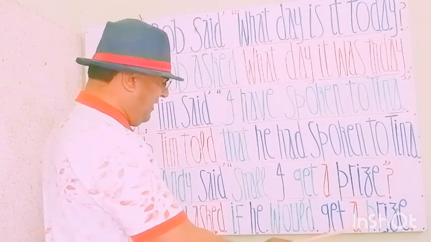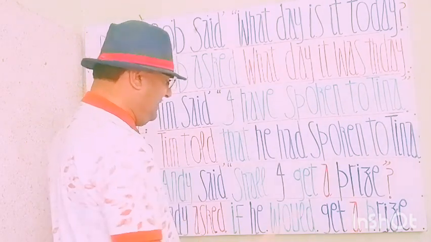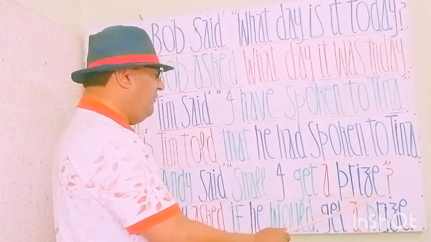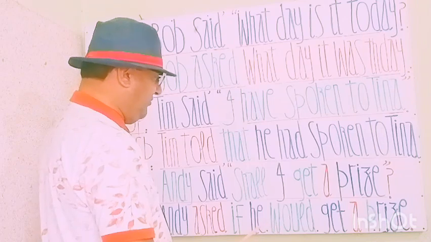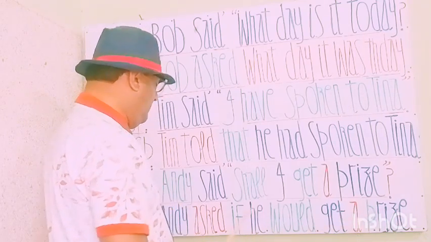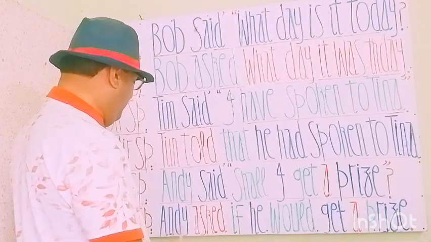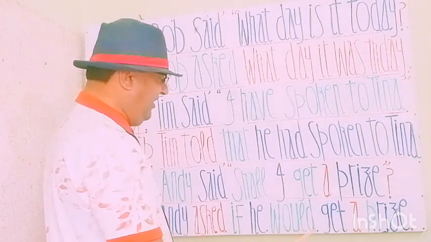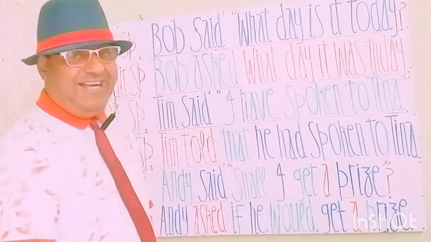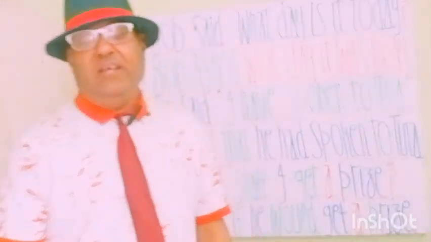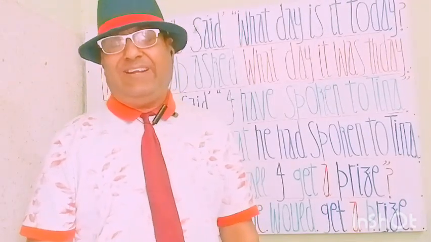He would get a prize, if he would get a prize, and the interrogative statement will be changed to the positive or affirmative as the rule says. So we have done it beautifully. And he asked if he would get a prize.